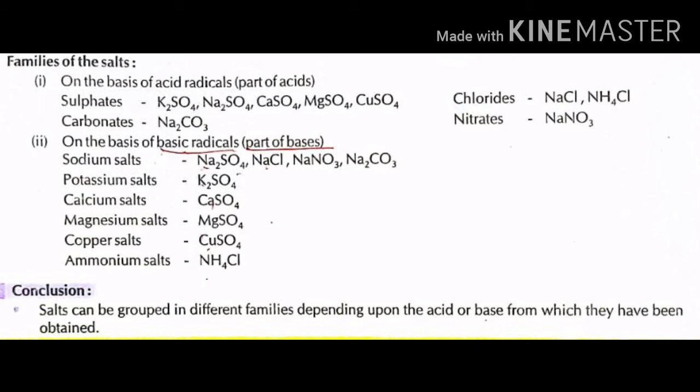Calcium salts: CaSO4. Magnesium salts: MgSO4. Copper salts: CuSO4. Ammonium salts: NH4Cl. From the above, we come to the conclusion that salts can be grouped in different families depending upon the acid or base from which they have been obtained.